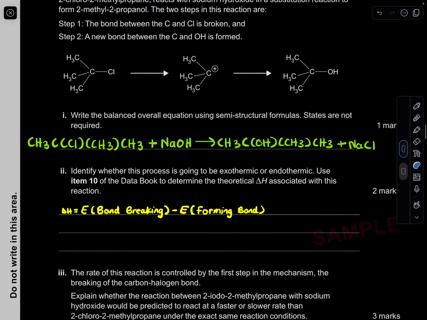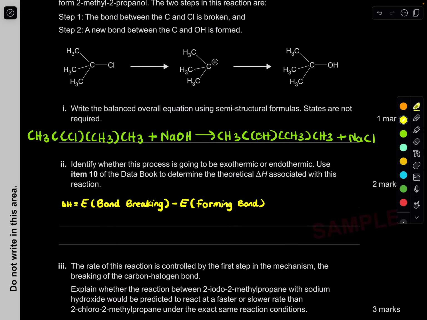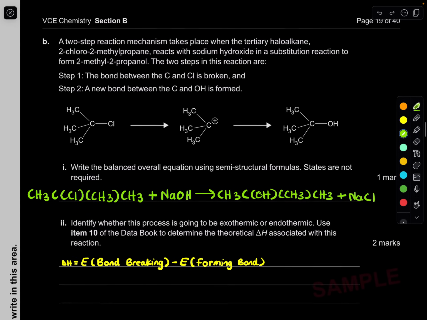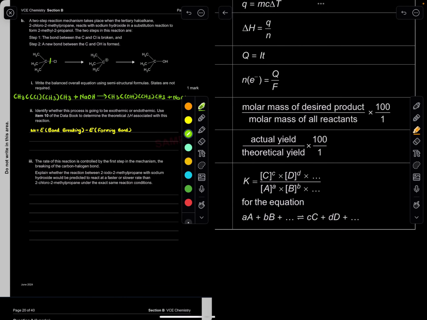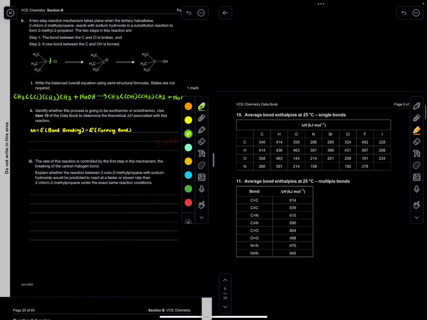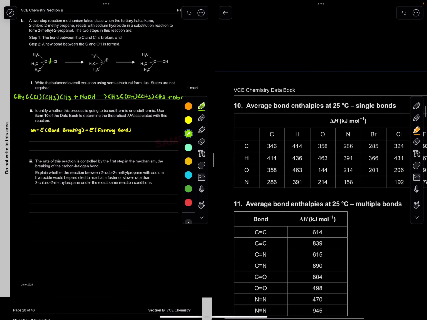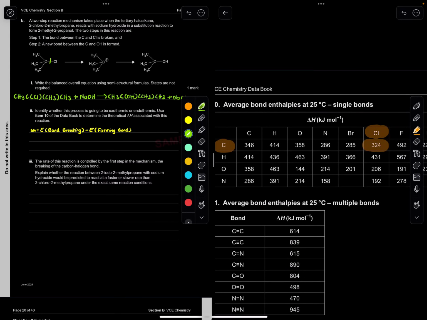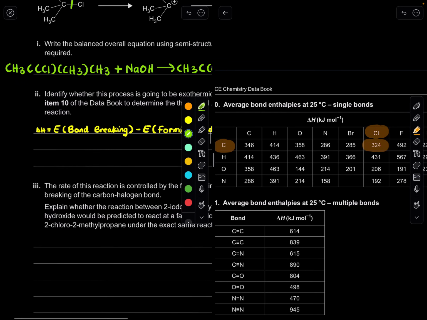So let's look at what's breaking. What are the bonds that are breaking? They've already told us that the carbon to chlorine bond is breaking. So what is the energy used to break that bond? We can find that by looking at our data book. Going down, I think it's down here. Carbon to chlorine. So here it is. This is how much energy would be used to break that bond.